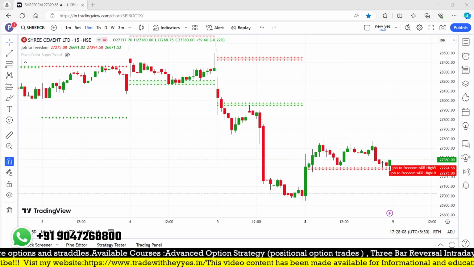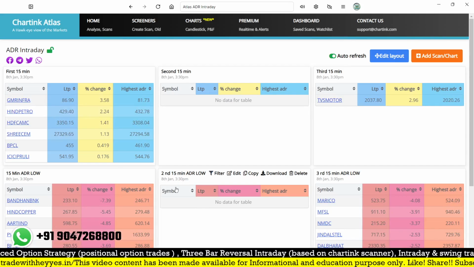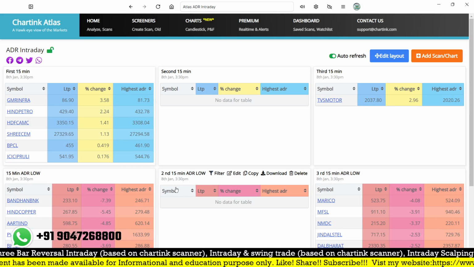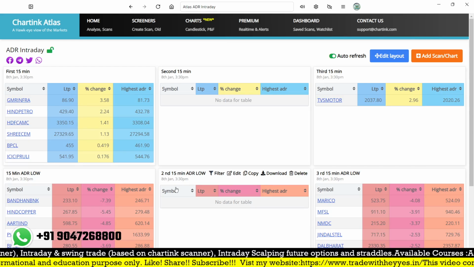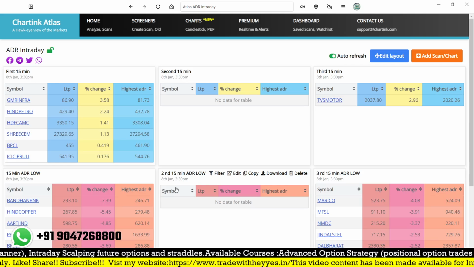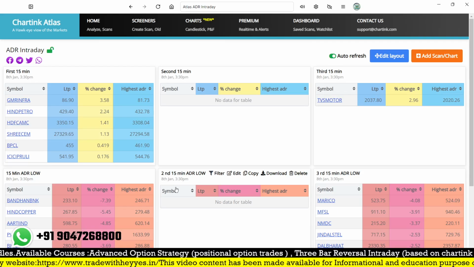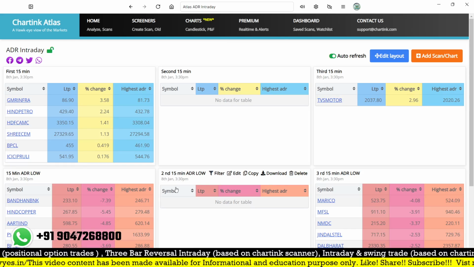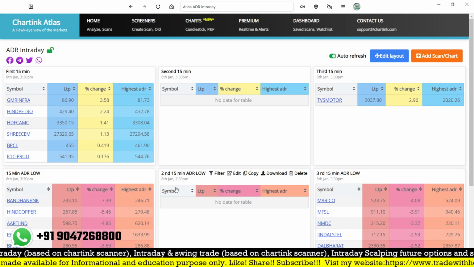Today I saw some stocks like GMR Infra, STFC, AMC, Indupetro, CSM, BPCL and ICICI Prudential, which were happening in the first 15 minutes. In the first 15 minutes, the high and the low will always be very wide compared to the open price, because most of these stocks opened with a gap up or a gap down. That's why the stock came here to break out of the ADR level.